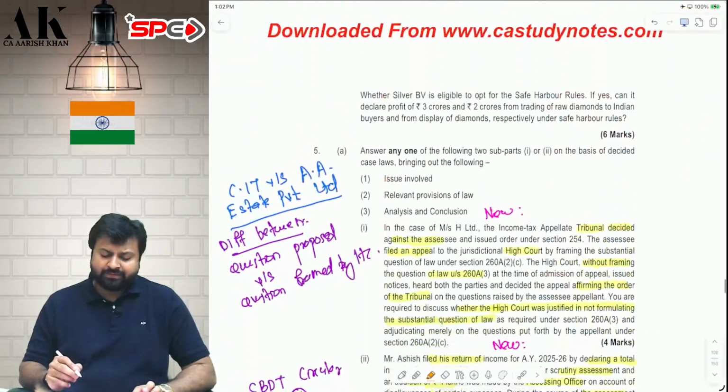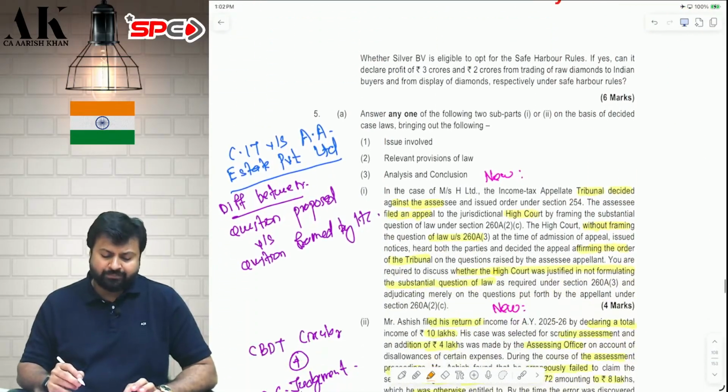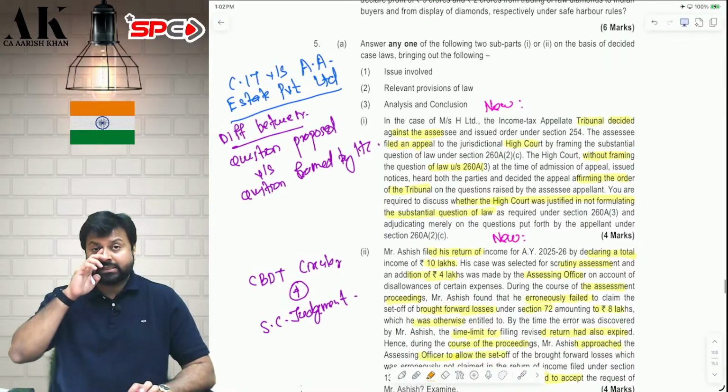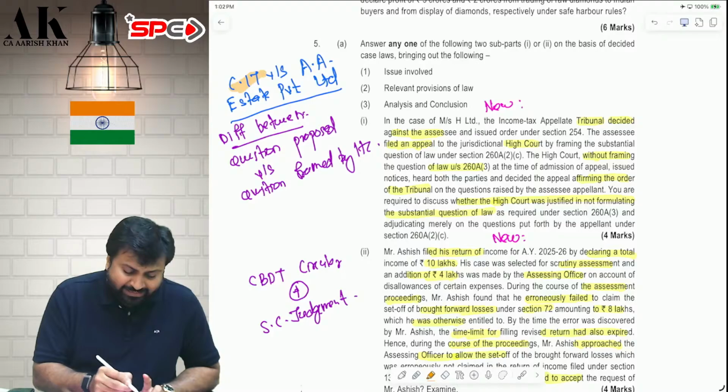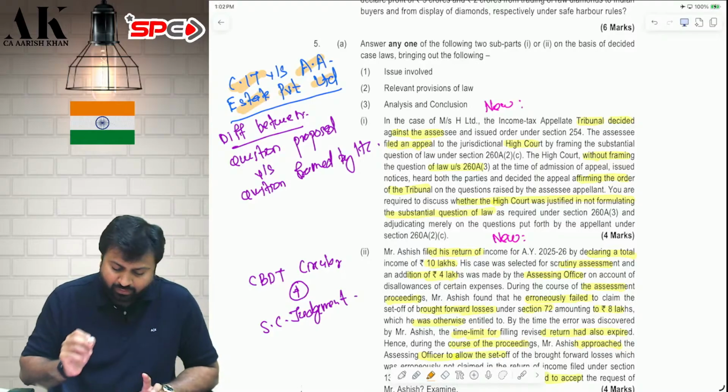Here this point number C we have already done earlier, so ignore that. Okay. Now question number 5. There are 2 case law questions. Both of them we have not done, so we will talk about both of them. First is CIT versus AA Estate Private Limited. What is this case law, sir?